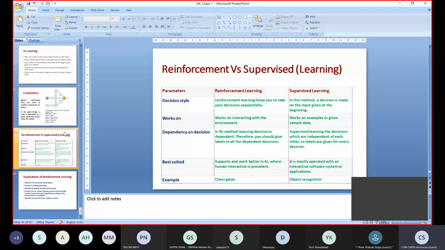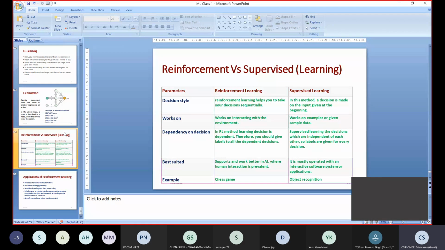Reinforcement learning works on interacting with the environment. So you know your given environment, and based on interacting, the agent will interact with the environment and take the decision. But in supervised learning, it works on examples, that is, sampled data or labeled data. So based on that it will work.